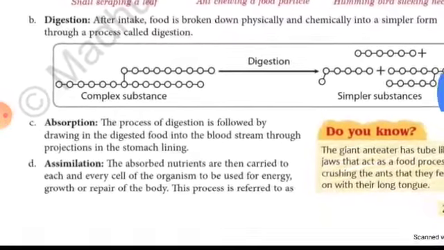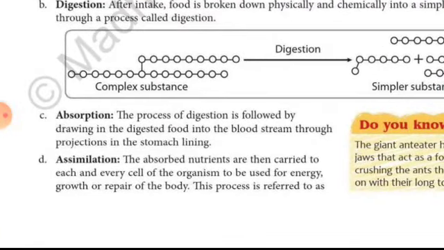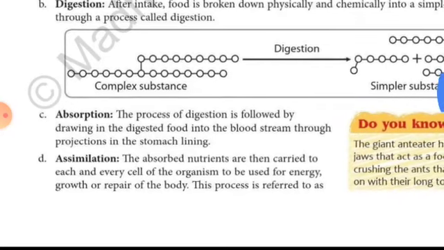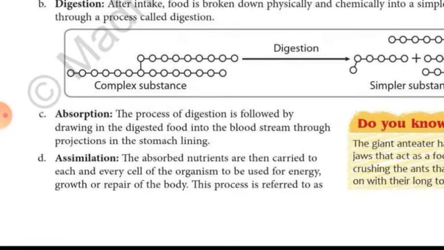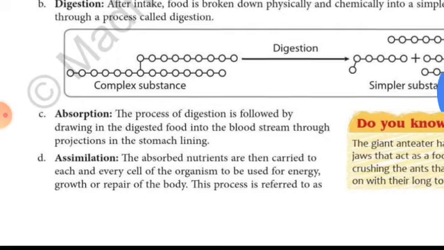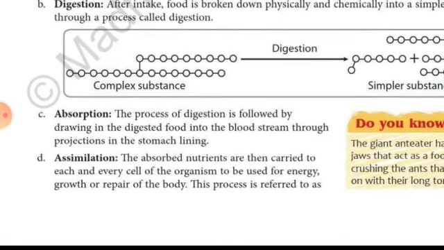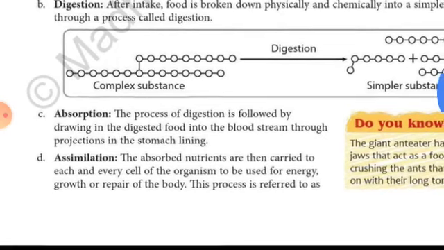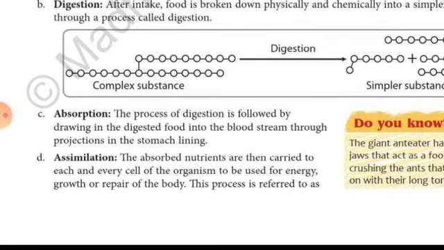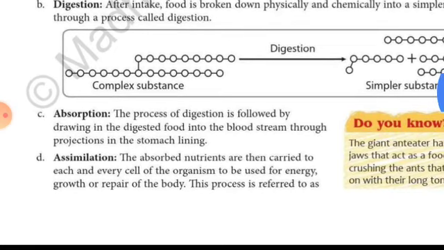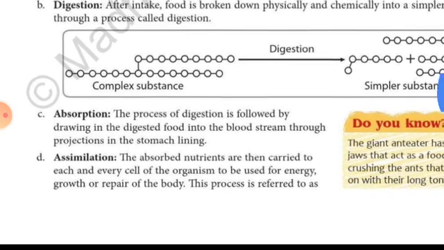Then we have absorption. Absorption is the process after digestion. When food is digested properly, it becomes digested food, so it is absorbed by the small intestine into the bloodstream. There is a projection found in the small intestine called villi, V-I-L-L-I, which absorb the digested food.